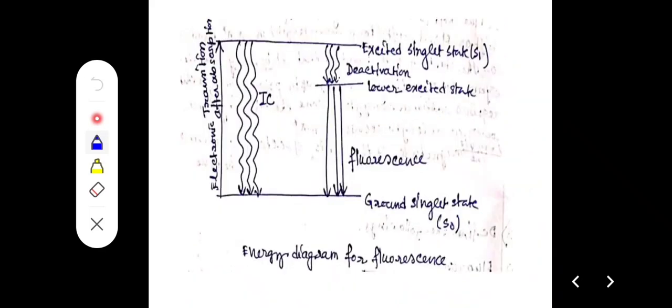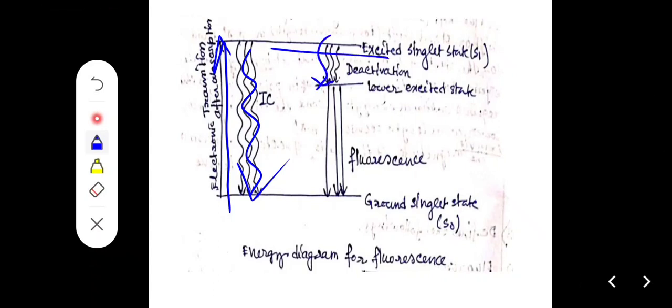Now we consider the Jablonski diagram. Absorption is radiative. There is internal conversion within the same excited state, singlet to singlet and triplet to triplet, and internal conversions are non-radiative transitions, that's why they are curved lines. Deactivation can be observed before product formation, deactivation of the excited singlet state to a lower excited state. Fluorescence can also occur.